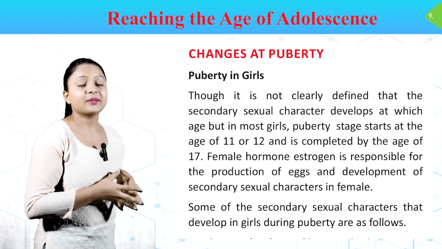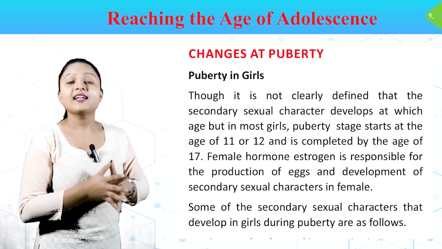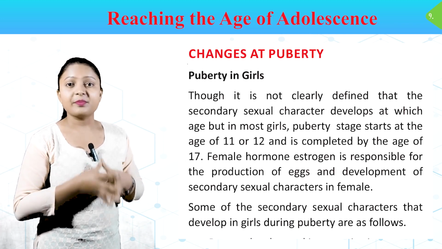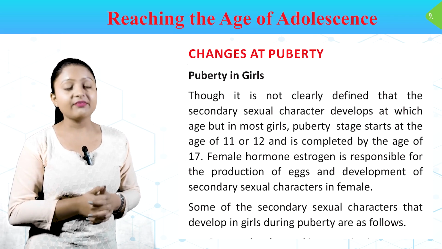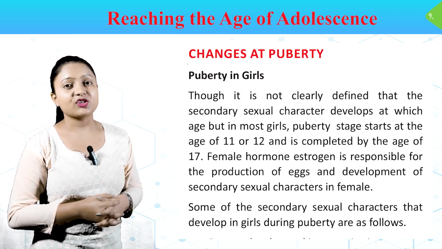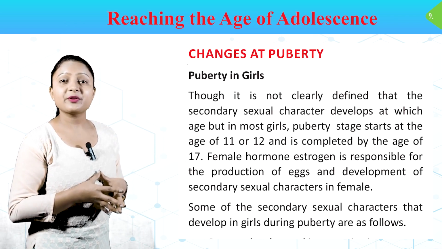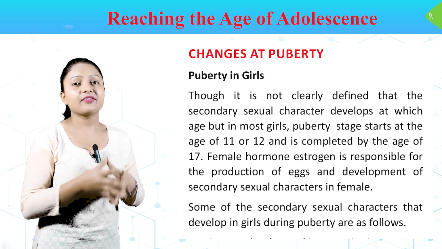Changes at puberty. Puberty in girls. Though it is not clearly defined that the secondary sexual character develops at which age, but in most girls puberty stage starts at the age of 11 or 12 and is completed by the age of 17. Female hormone estrogen is responsible for the production of eggs and development of secondary sexual characters in female.